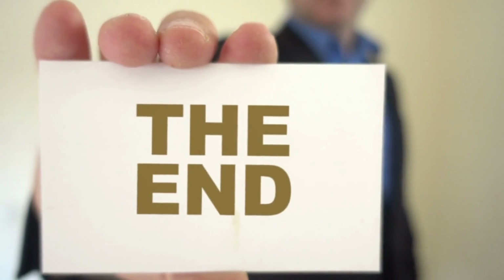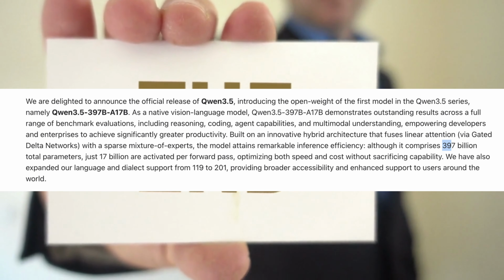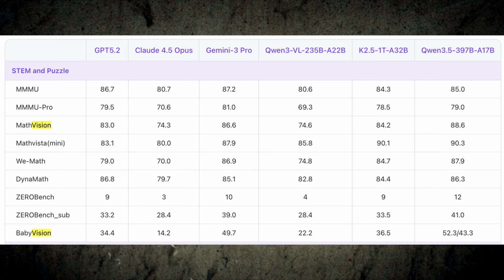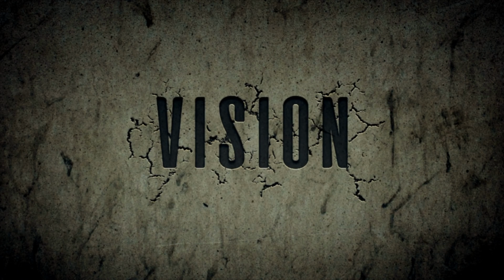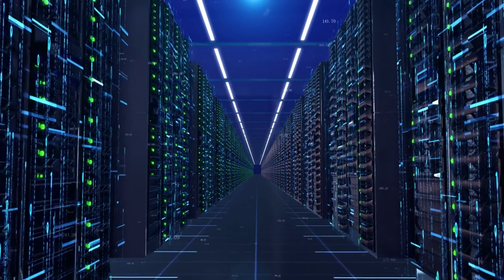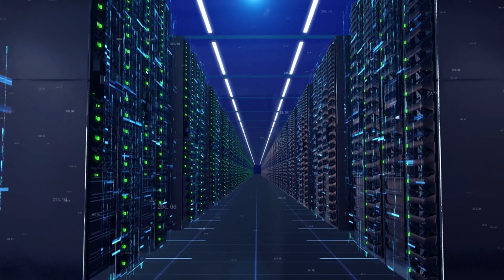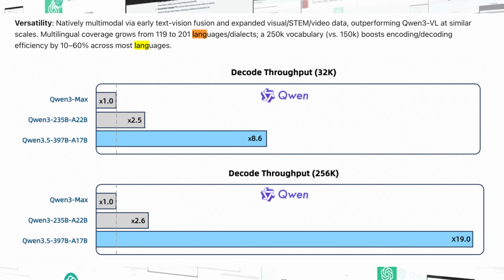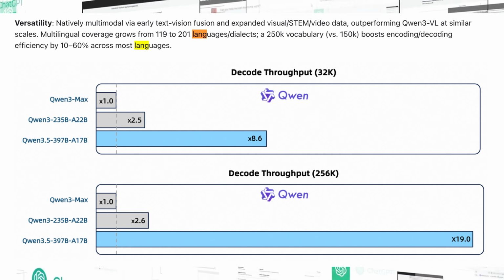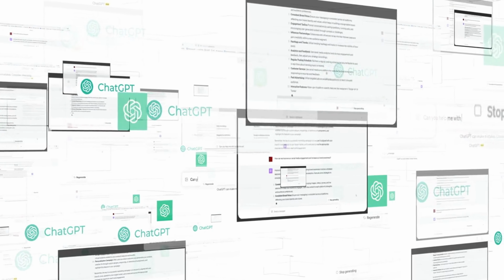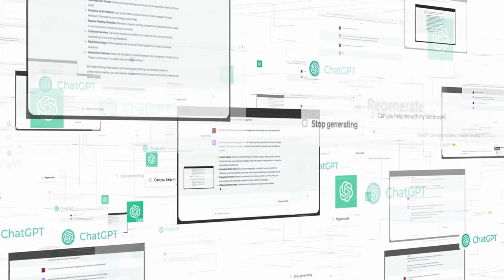The official name is Qwen 3.5-397B-A17B. It's a vision language model, which means it handles text and visuals together, not as separate pieces. The model has a huge parameter count, but it's smartly built, so it only uses what it needs for each task, keeping things efficient. It's also multilingual, with support expanded from 119 languages to over 200. That's a big deal if you want AI that works globally.